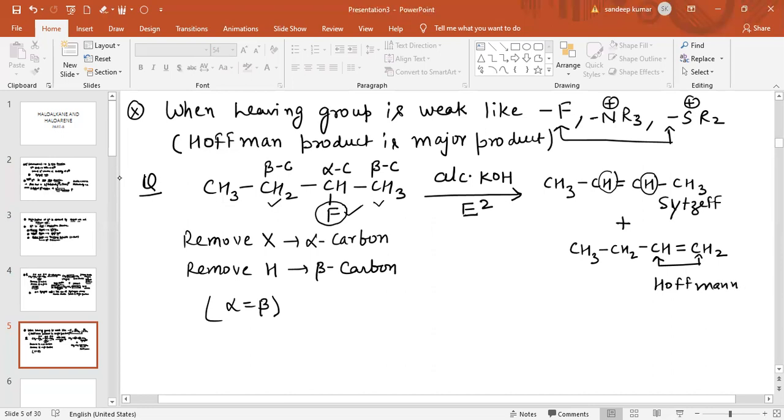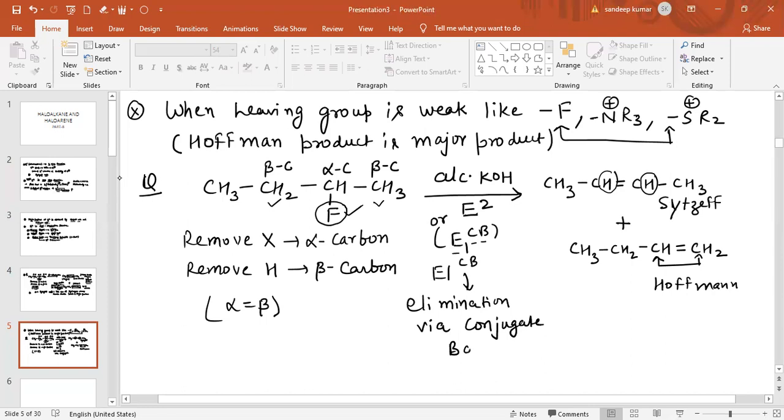And you can also call this mechanism the E1cB mechanism. What is the E1cB mechanism? Elimination via conjugate base. So this mechanism you can also call the E1cB mechanism, elimination via conjugate base.